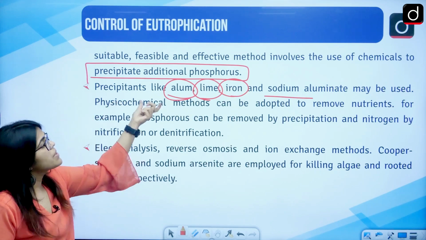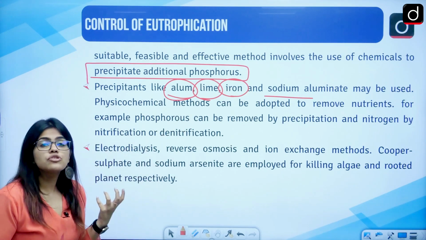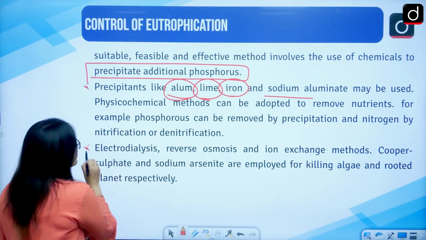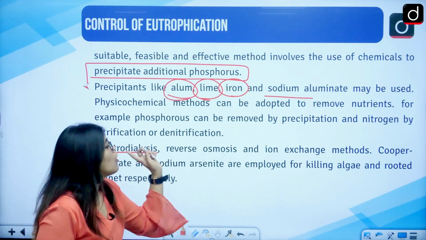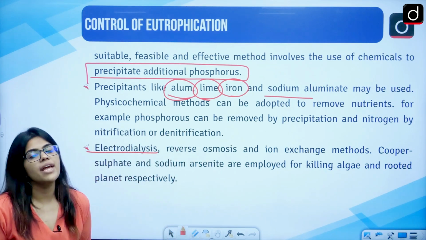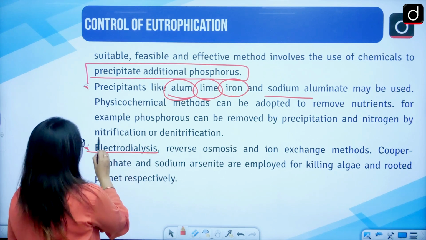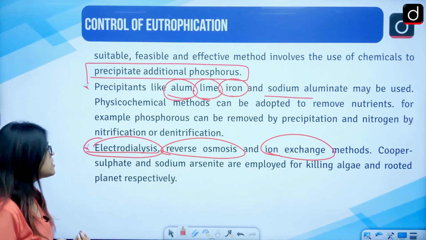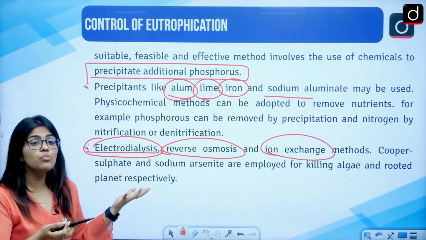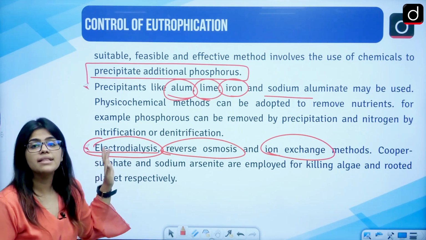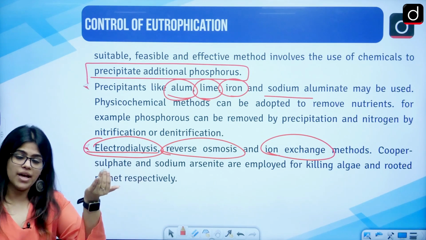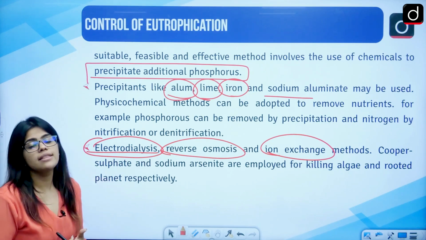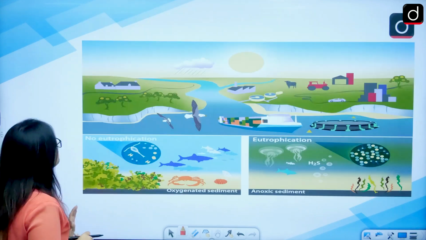These physicochemical methods can be used so that the excess amount of nutrients can be removed. Also, electrolysis, reverse osmosis, or ion exchange are a few methods that are also used. So these are also important. This can in turn be used and the algae would die. You can just take off the algae and the water would become fit to at least stay there, and the flora and fauna can live there respectively.